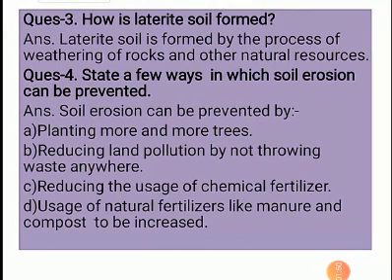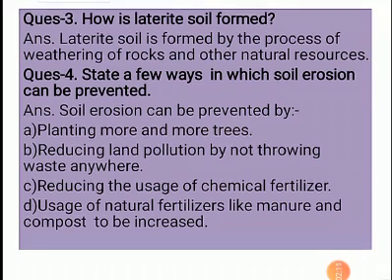Third, how is laterite soil formed? Dear children, we have already discussed the laterite soil. This soil is a rocky soil and is red in color and very rich in iron. So this soil is formed by the process of weathering of rocks and the other natural resources.